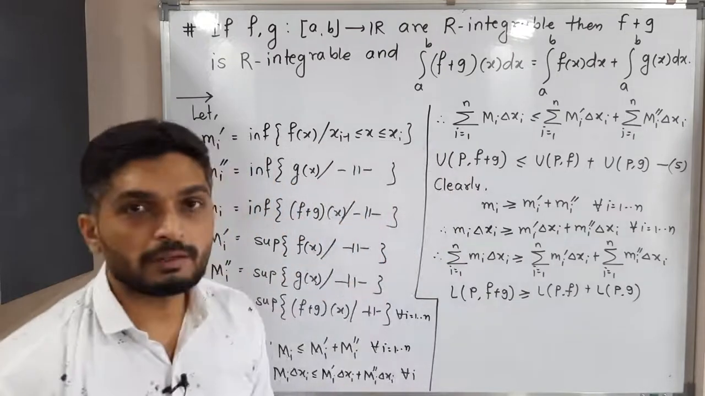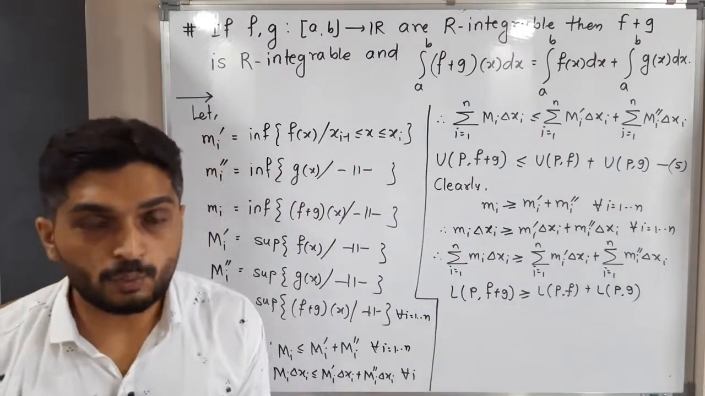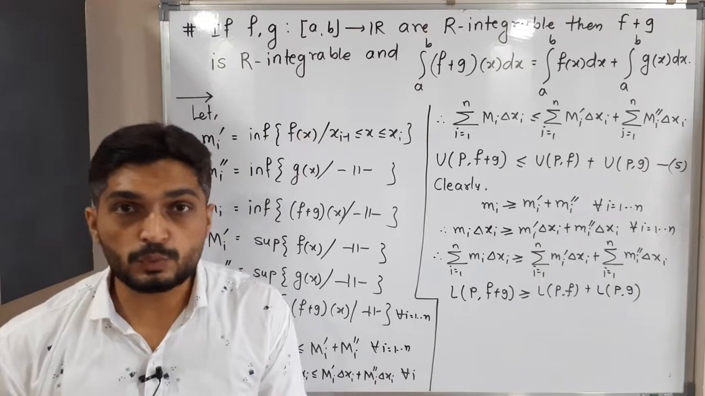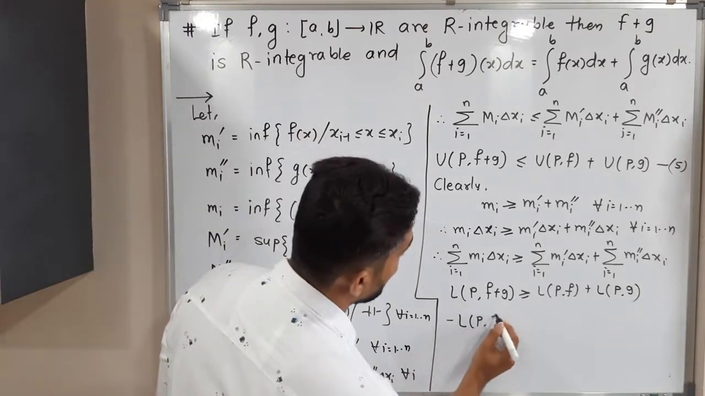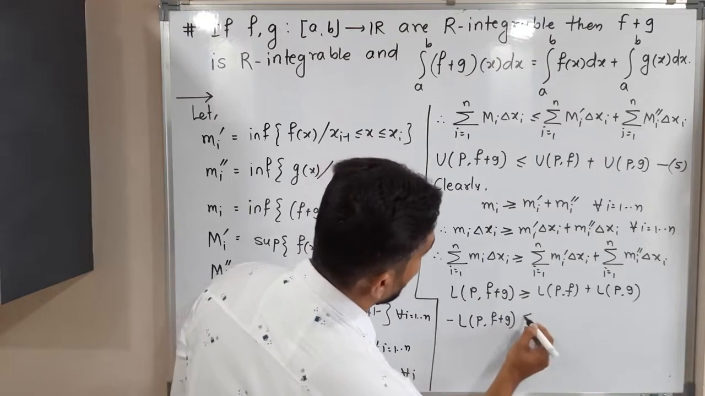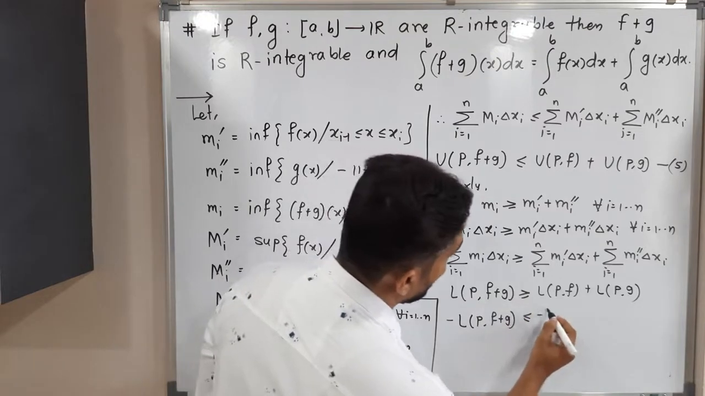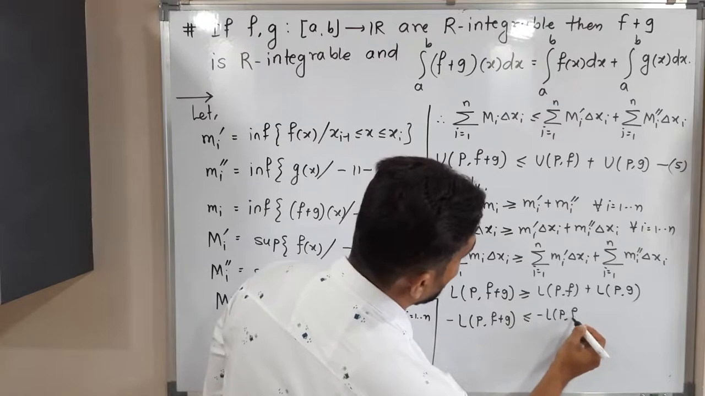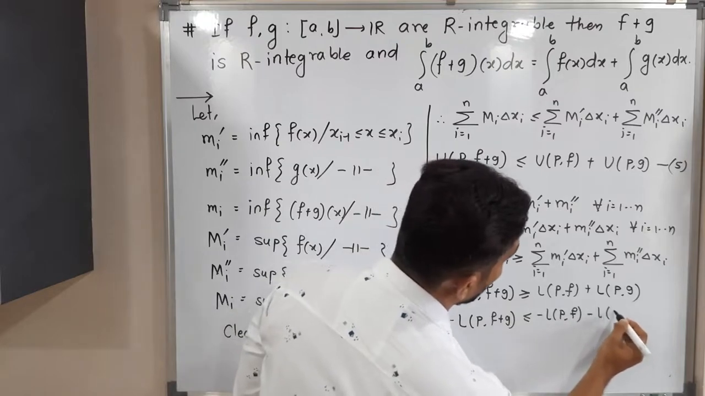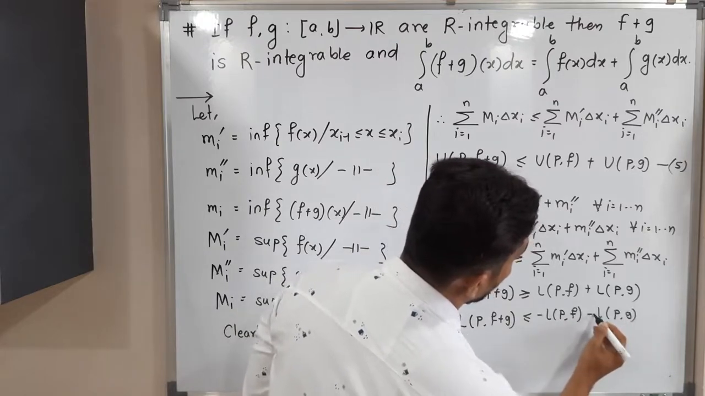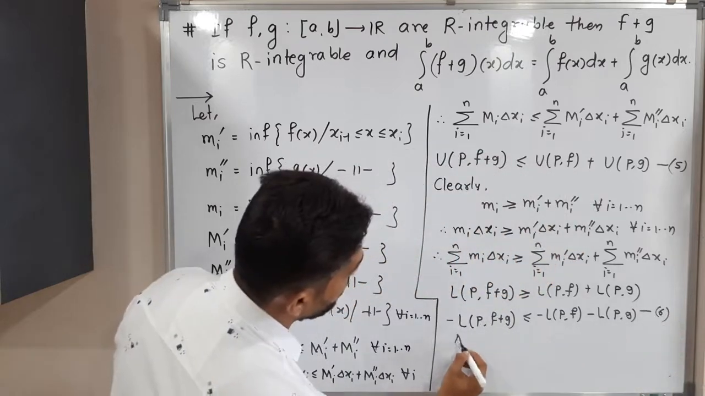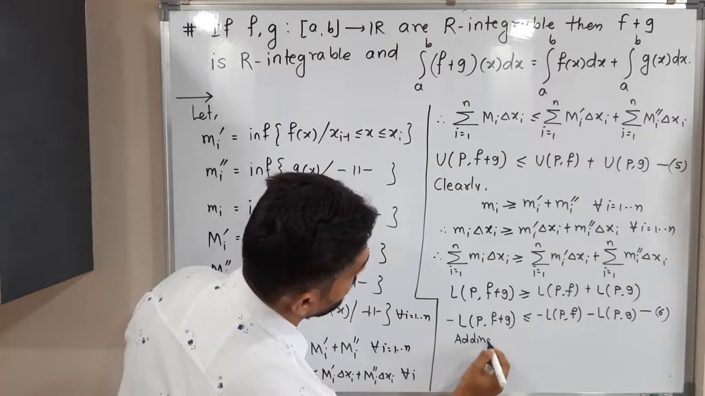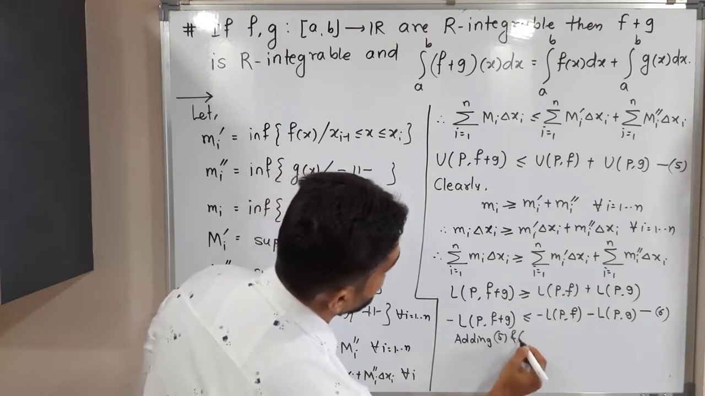Now what will I do? I will multiply both sides by -1. When you multiply by -1, the inequality will change. So minus L(P, f+g) here we will have less than or equal to. Actually we had greater than or equal to, but when we multiply by a minus sign, the inequality will change. So yeah, this kind of inequality we will have. I am calling it 6. So let us add 5 and 6. Let me mention, adding 5 and 6.